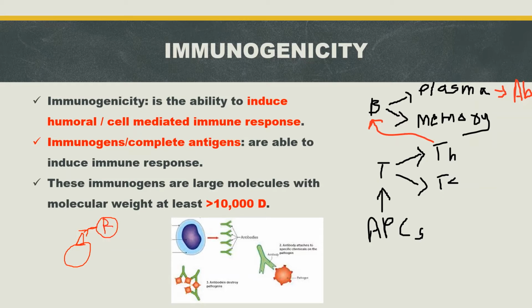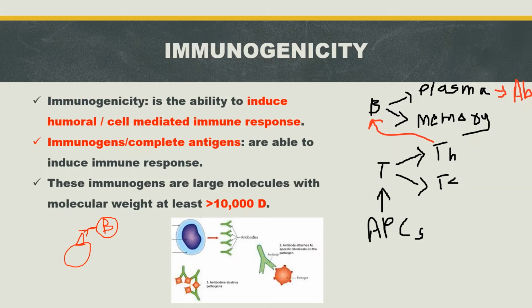This B cell will get differentiated into plasma cells and memory B cells. Plasma cells will produce antibodies, and memory B cells remain inside the blood and will prevent a second exposure of the same pathogen. The antibodies produced by plasma cells are specific to that particular antigen. They will bind to that pathogen, activate the immune response, and destroy that pathogen.